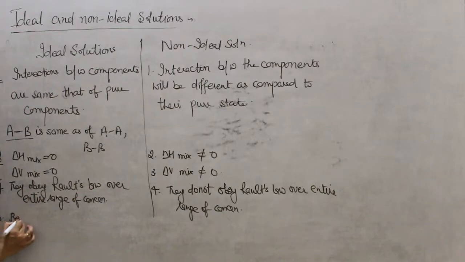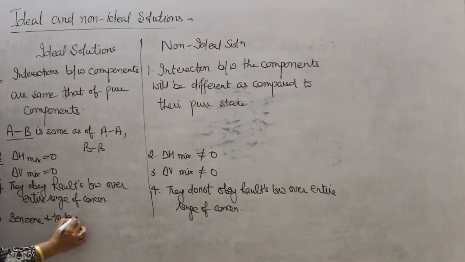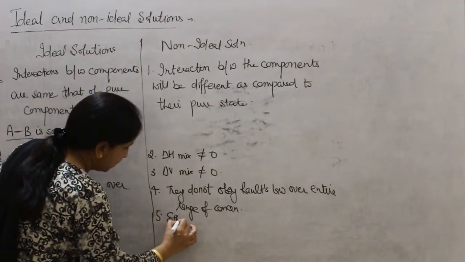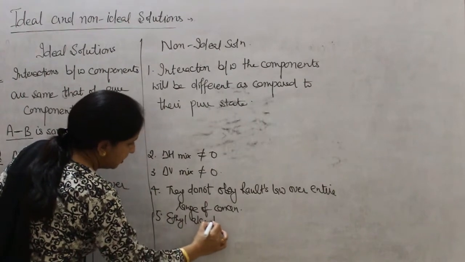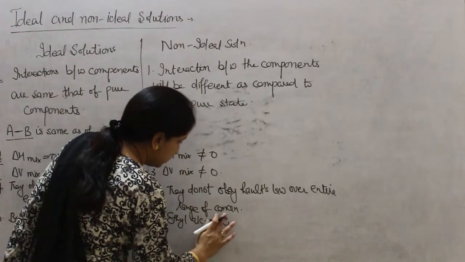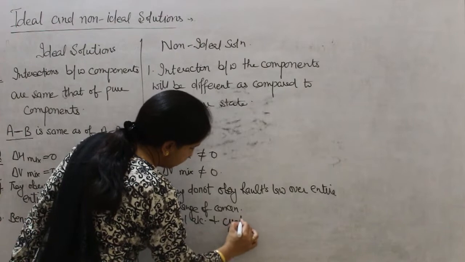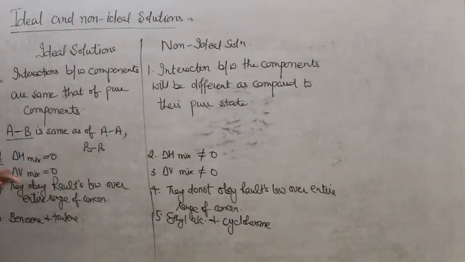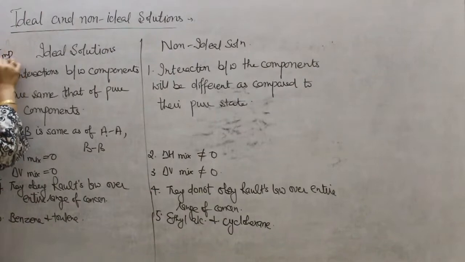For example, benzene and toluene, and here we can write ethyl alcohol plus cyclohexane. So these are the main differences between the ideal and non-ideal solution, and it is very important for your exams.